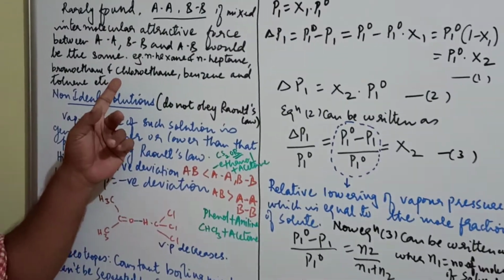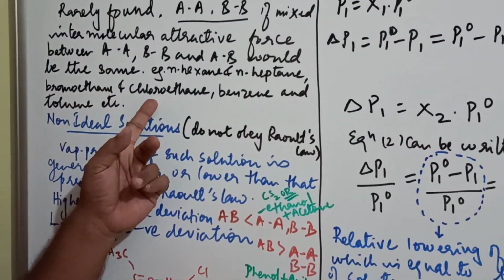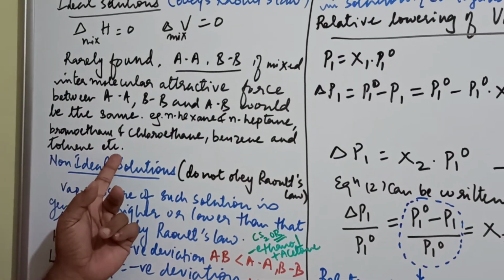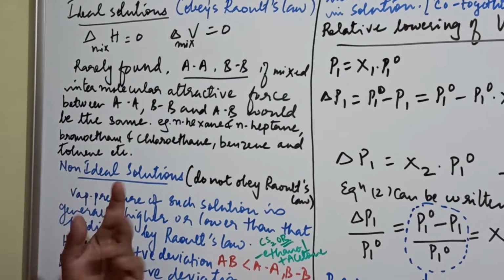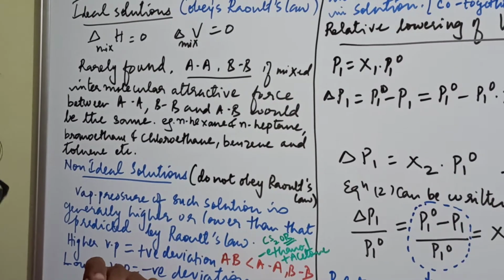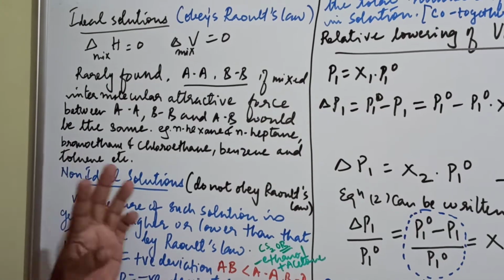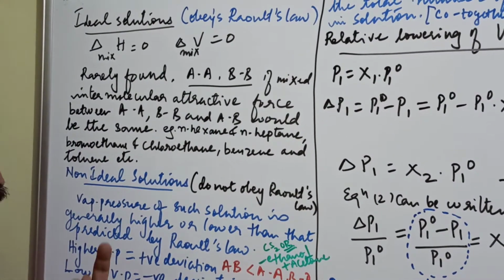Another example is bromoethane and chloroethane, benzene and toluene, etc. Toluene. The U is not there. People say toluene, but it is toluene. The U is silent.